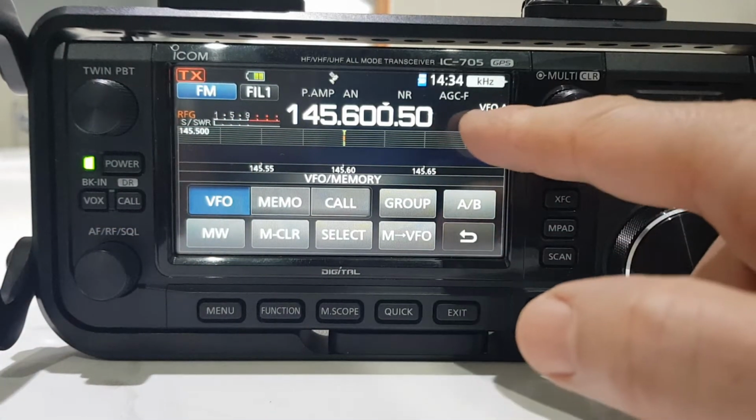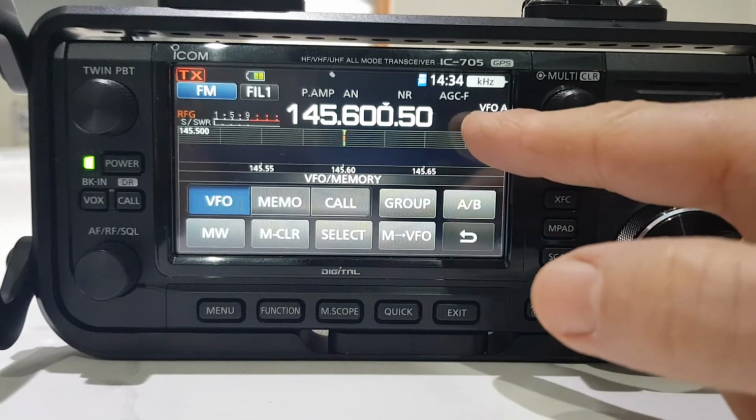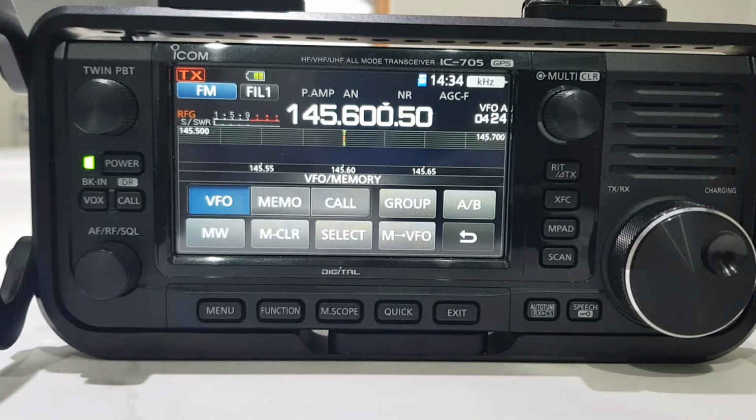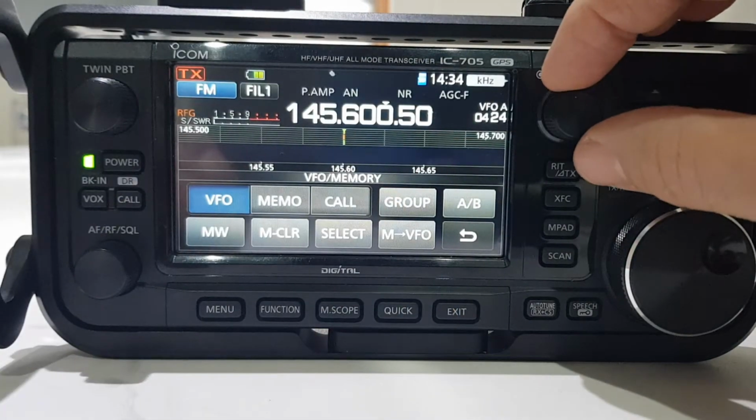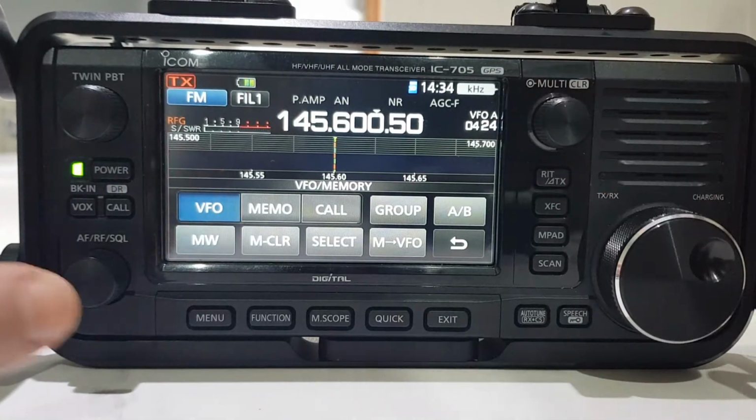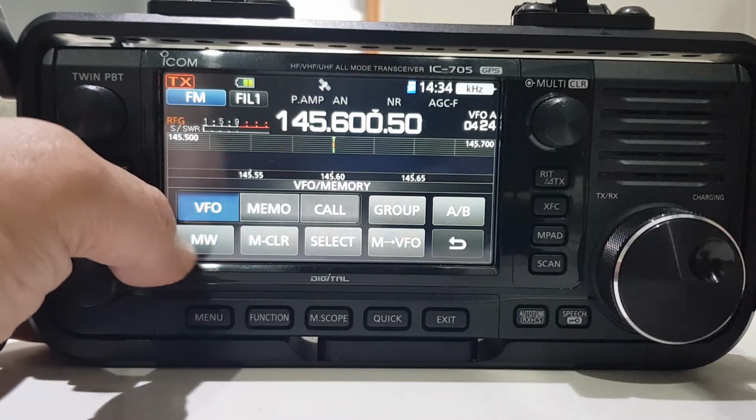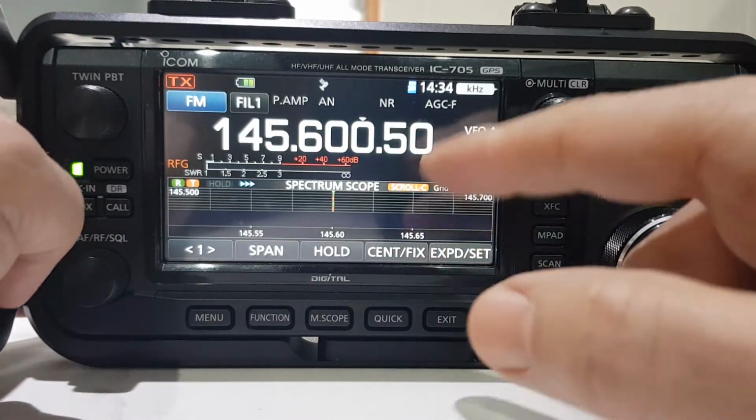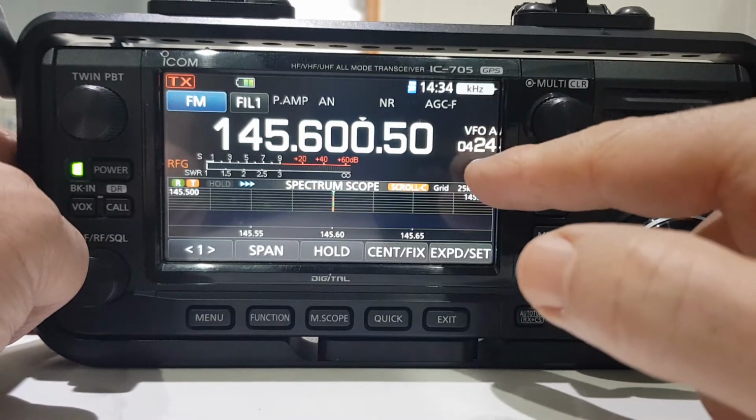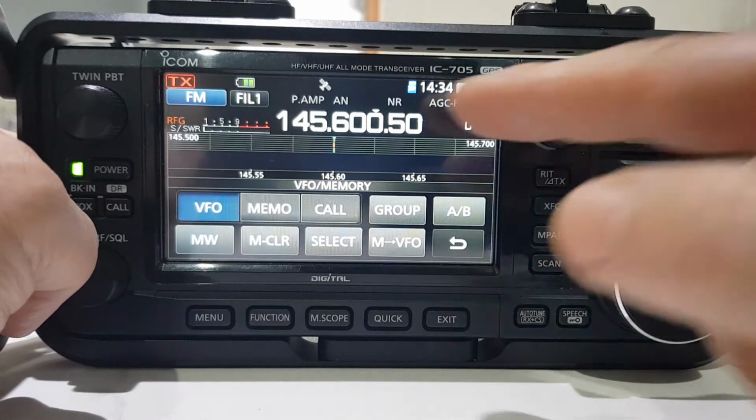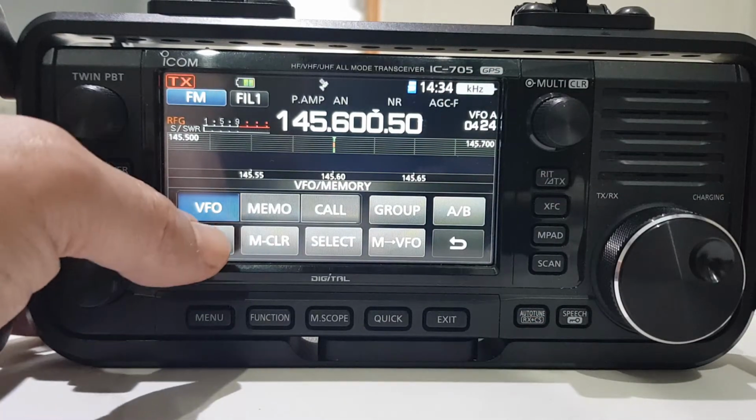So if you look here, we're on VFO mode, and it says 0424. So we're in memory group 4, and at the moment we're on channel 24. So what we do is, let's come out. Tap and hold the VFO button, and it comes up. You can see 0424.